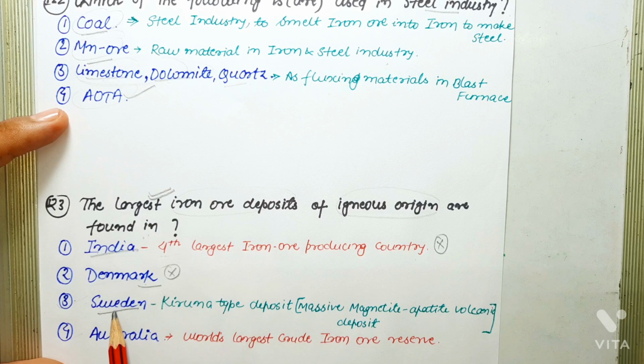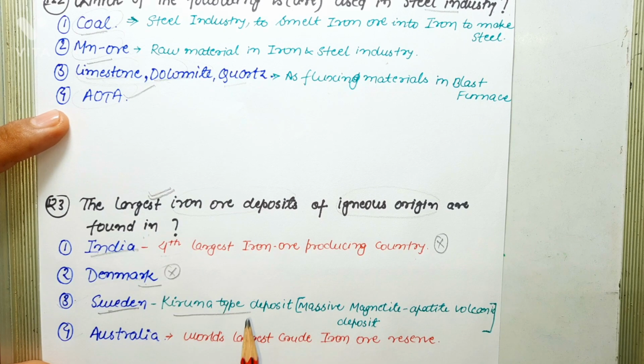Sweden. In Sweden there is a Kiruna town, and on that name there is a Kiruna type deposit which is a massive magnetite apatite volcanic deposit, and it hosts the world's largest underground mine. These are volcanic associated oxide deposits. So clearly Kiruna type deposit is the largest iron ore deposit of igneous origin, and it is situated in Sweden. So the correct answer is Sweden.